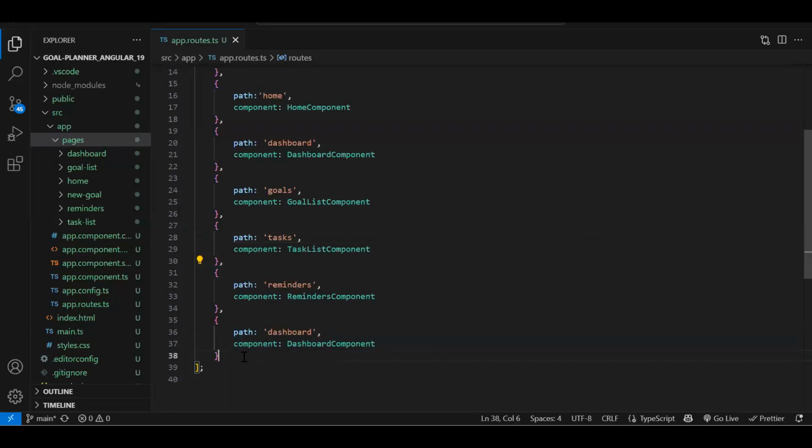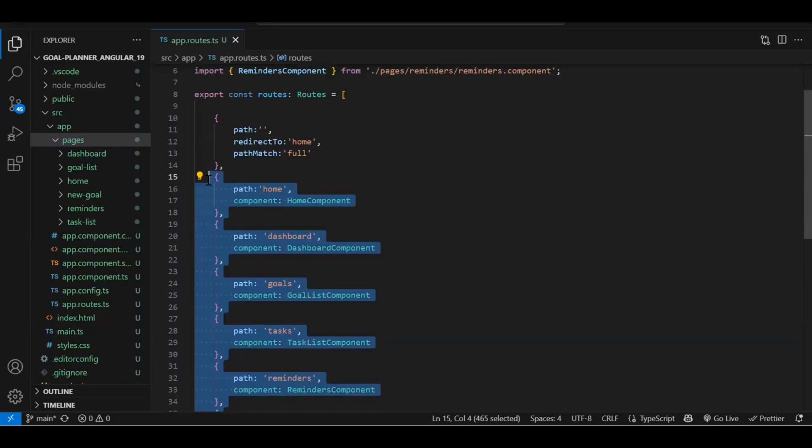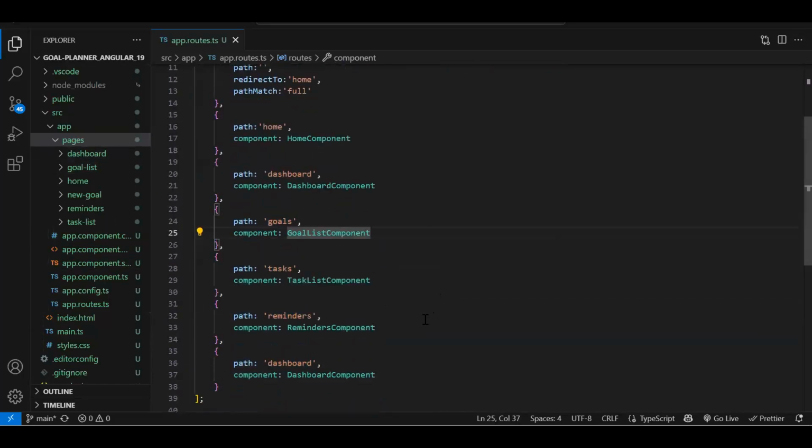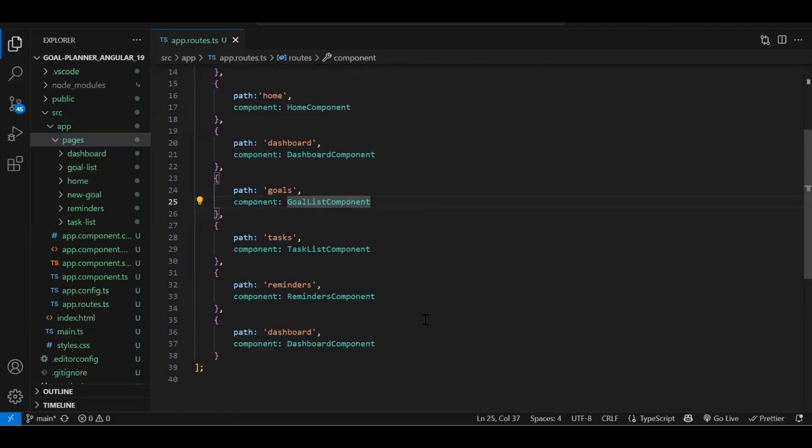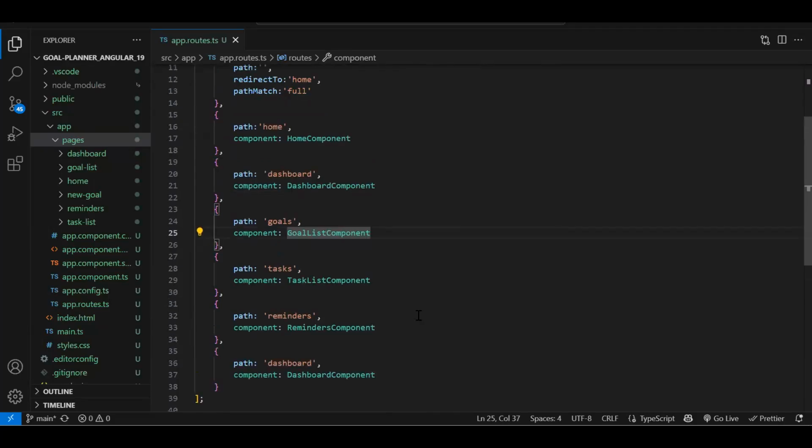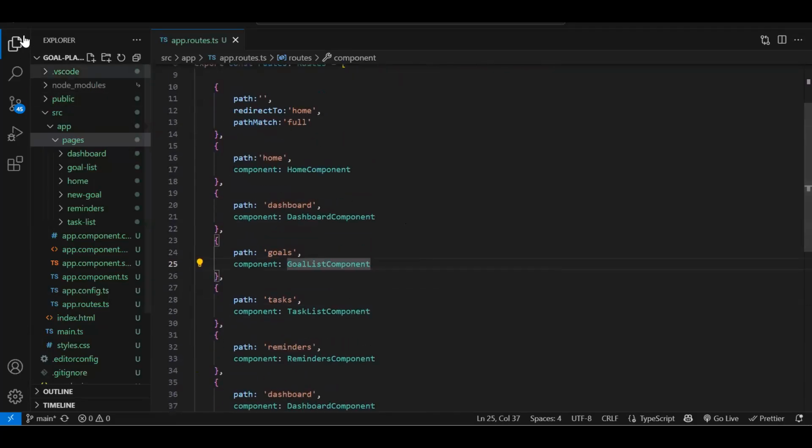Fine. So if you can see, I have created all these routes for whatever components we have created. Some of the parts are repetitive, so I'm going to skip them to keep my video length minimum and cover many things. So this is the routing you should have created.